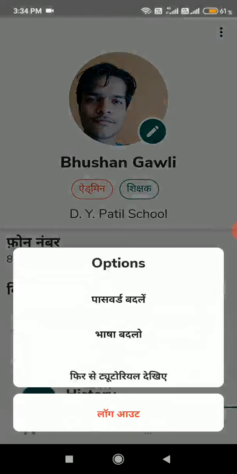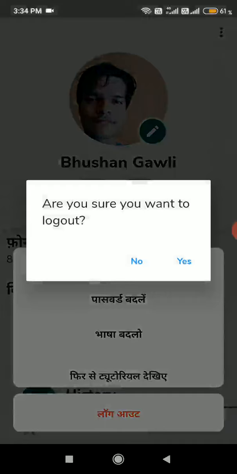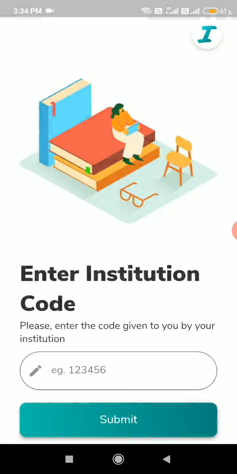So yeah, this is the demo. And consider there are siblings who are using this app, right? What they can do is, if multiple people want to use the app, multiple people are there in one school, they can simply log out, right? And they can log in again.